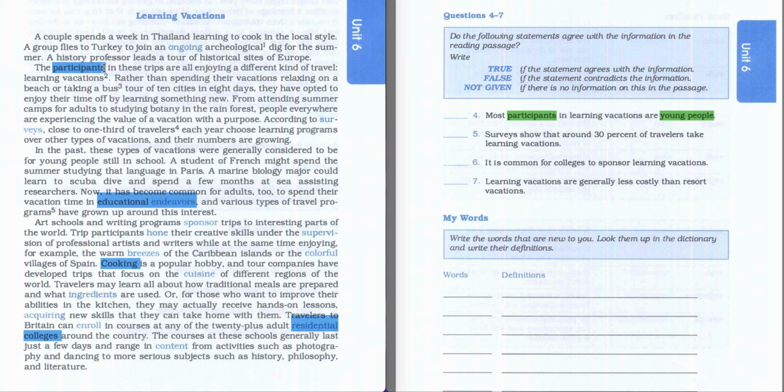So this paragraph contains information about participants, and we go further and try to find any information about the age. Who are the participants, and what exactly do they do, and if there are more young people there.